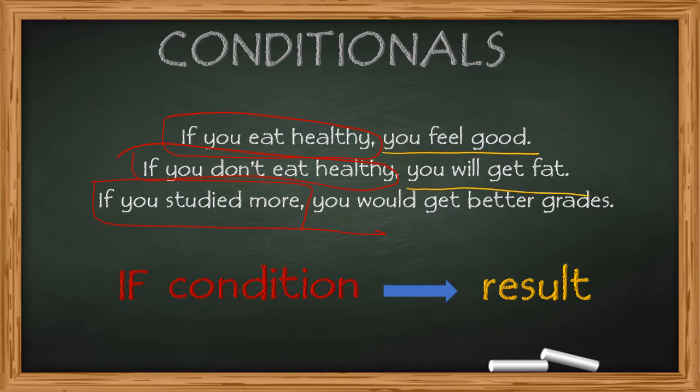If you don't eat healthy, you will get fat. And if you studied more, you would get better grades. So there are different types of conditionals, and in this video we will see zero and first conditionals only. So here we go.